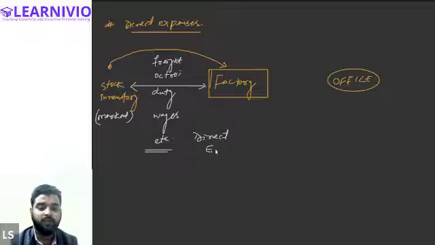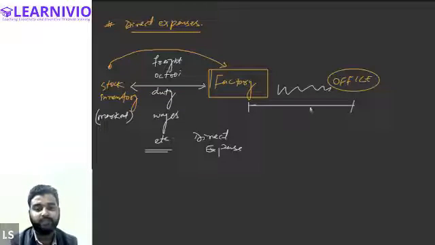Getting my point? And expenses that are incurred after reaching the factory, let's say expenses incurred in between this factory to office,